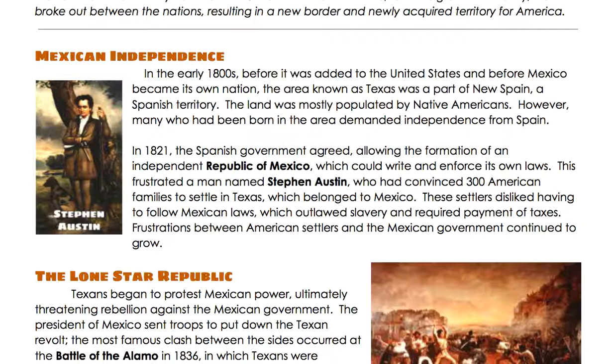its own laws. This frustrated a man named Stephen Austin, who had convinced 300 American families to settle in Texas, which belonged to Mexico. These settlers disliked having to follow Mexican laws, which outlawed slavery and required payment of taxes. Frustrations between American settlers and the Mexican government continued to grow.